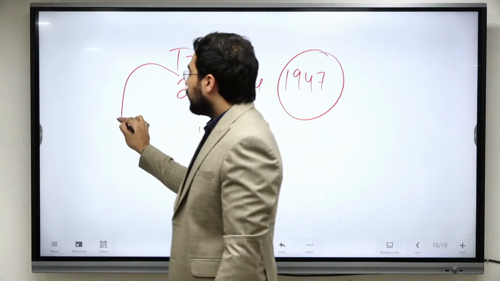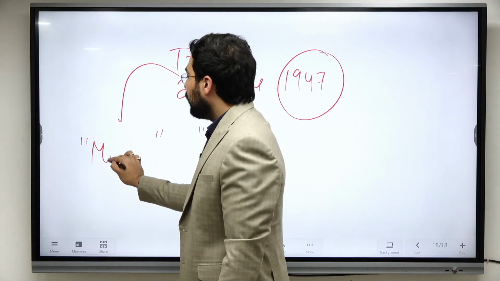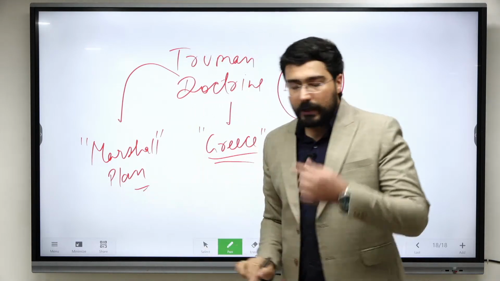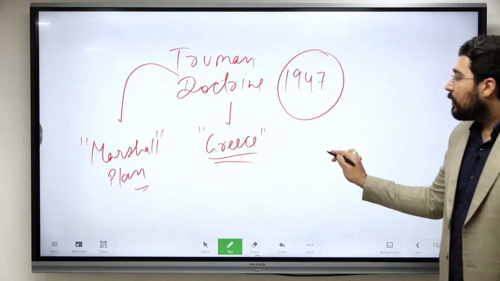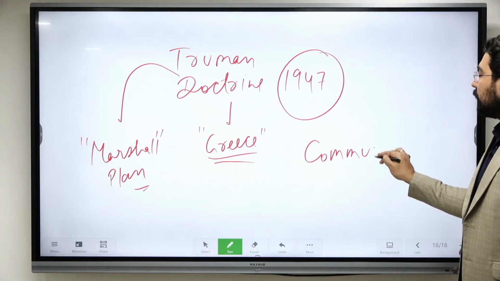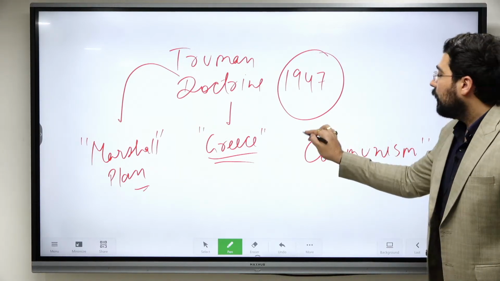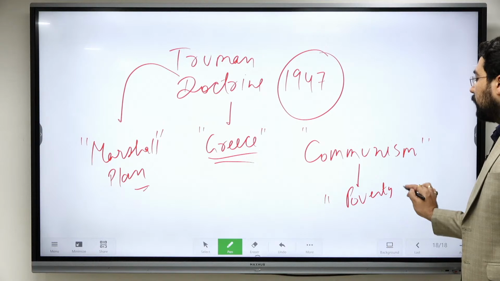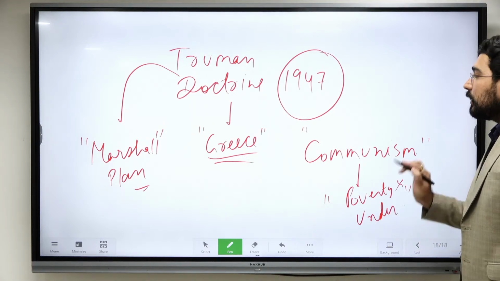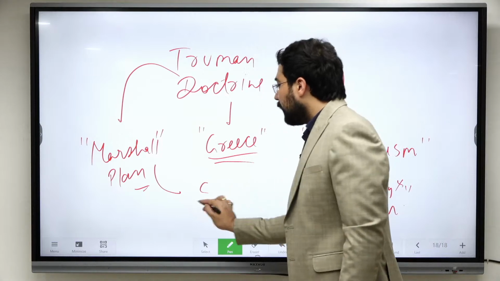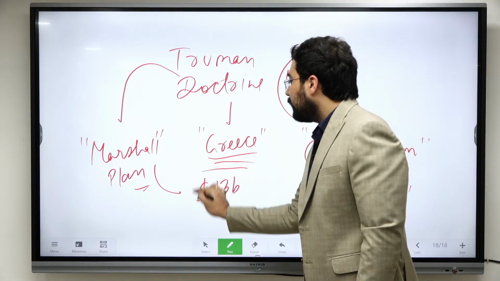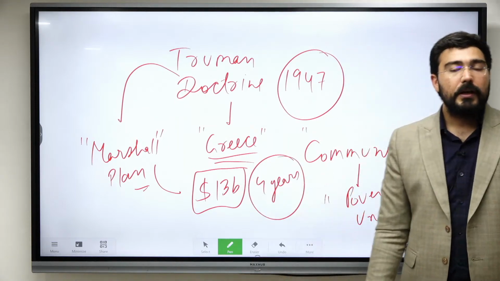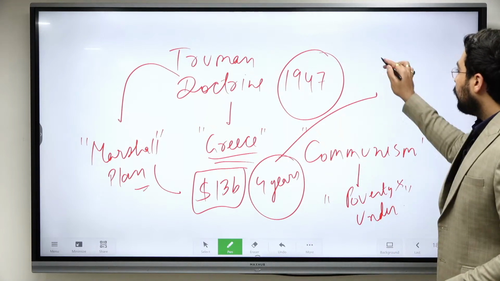After this, they came up with one very famous plan, known as the Marshall Plan. And Marshall Plan का एक specific aim था. They realized communism works only where there is poverty and underdevelopment. So under the Marshall Plan, they gave an aid of $13 billion for 4 years to Europe, and that led to the post-war reconstruction.